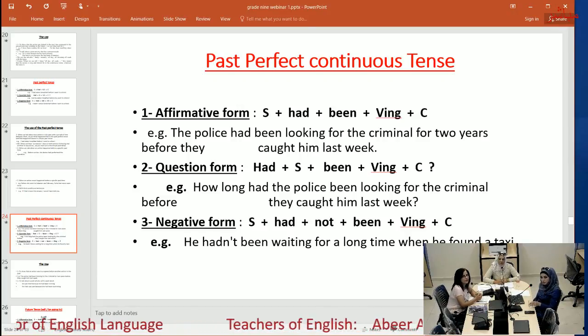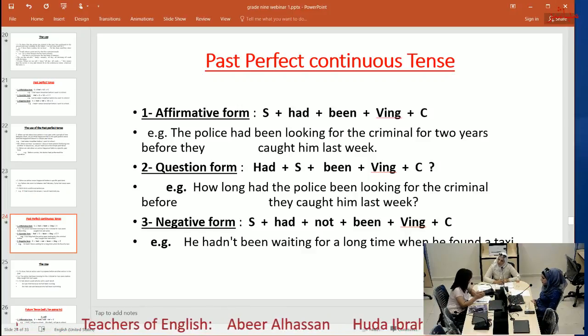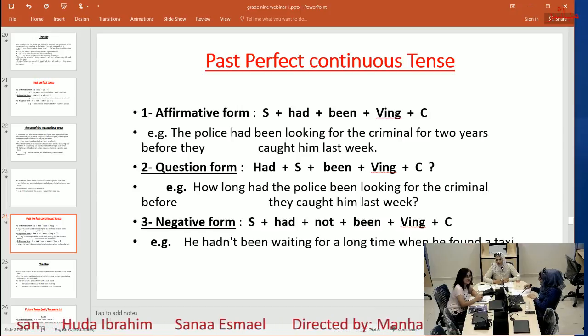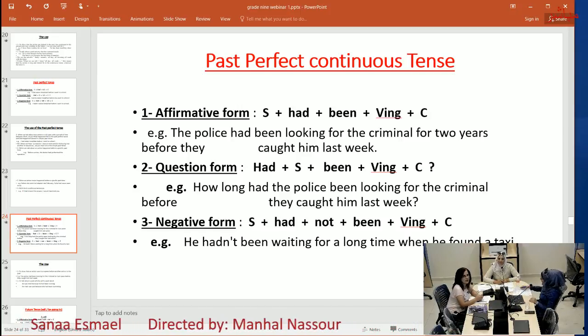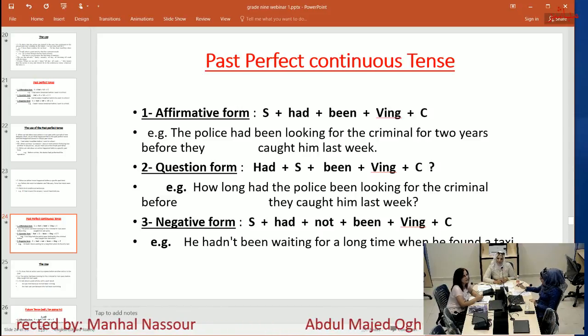The negative form: subject, had, not. In the negative, we always add not to the helping verb or auxiliary verb. So: subject plus had plus not plus been plus verb ing plus the complement. We have an example: he hadn't been waiting for a long time when he found a taxi.